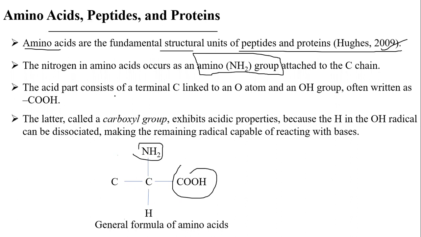The acidic part consists of a terminal carbon linked to an oxygen atom and an OH group, often written as COOH. This is called the carboxyl group.